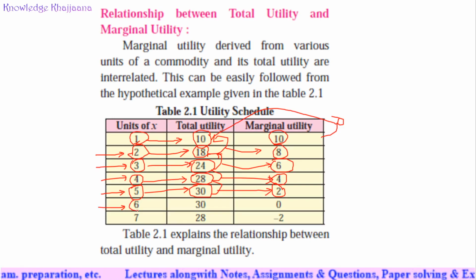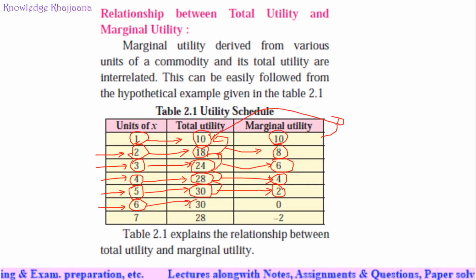Now you drink the sixth glass of water. After drinking the sixth glass of water, you are saying that your total utility is the same. See, it remains the same, that is 30. Here we consider utility as the satisfaction. After drinking the sixth glass of water, you are saying that you have reached the ultimate satisfaction.